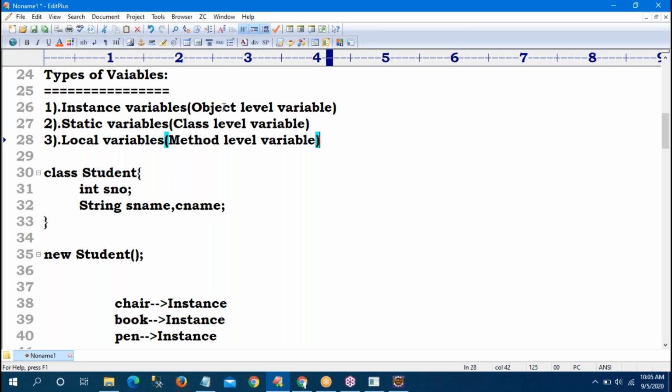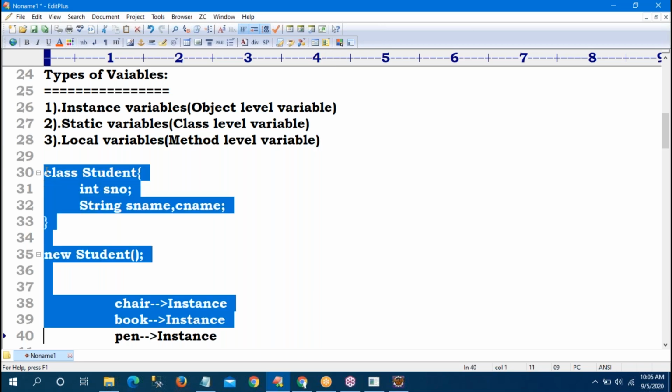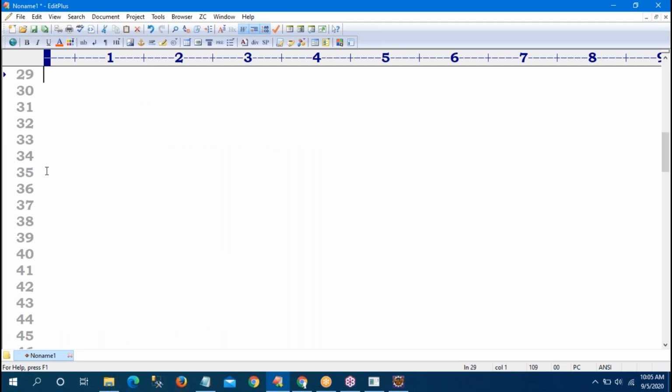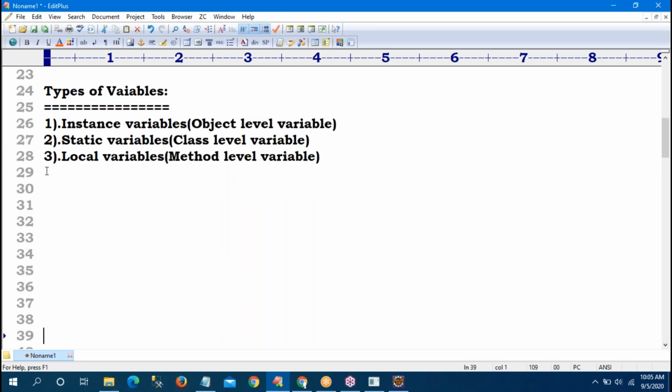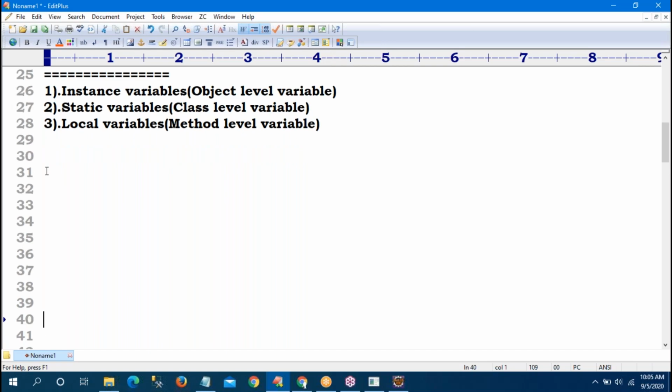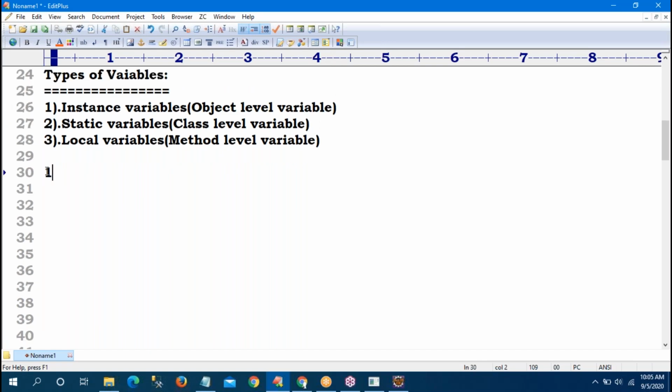So an instance variable is also called object level. A static variable is called class level. A local variable is called method level. Now, first, the instance variable.